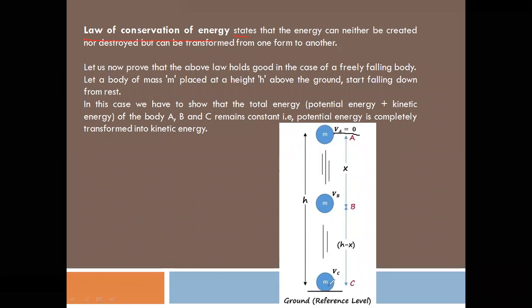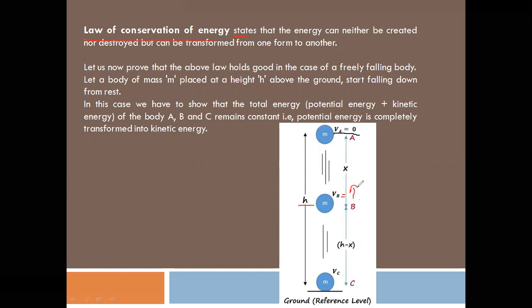So when the object is at a certain height h above the ground, it possesses potential energy. We already discussed examples of potential energy. Next, when it is falling freely, its velocity is increasing. So at A, velocity is 0, and at B, let the velocity be Vb. We don't know the value of Vb.